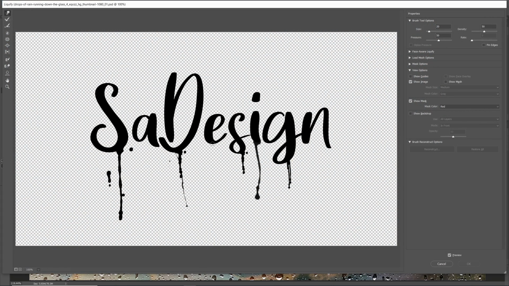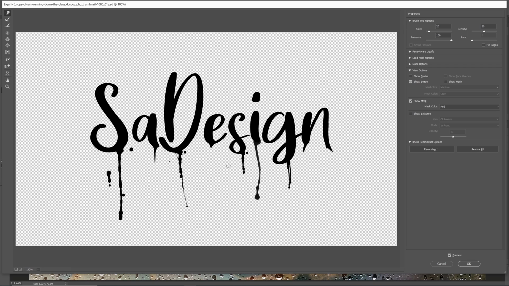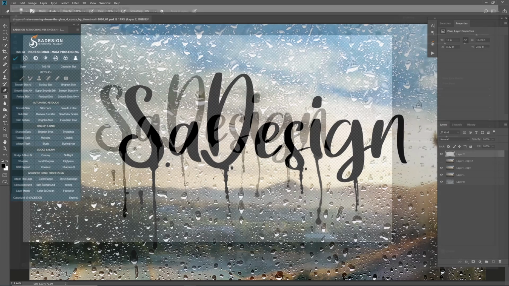In here, use Forward Warp tool, which is the default tool that Photoshop will choose after opening Liquify. Warp your text just like this. Increase the pressure to 100 in case you are using a mouse. Then hit OK.